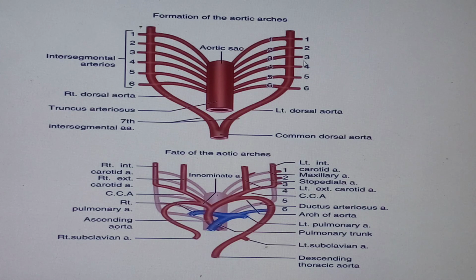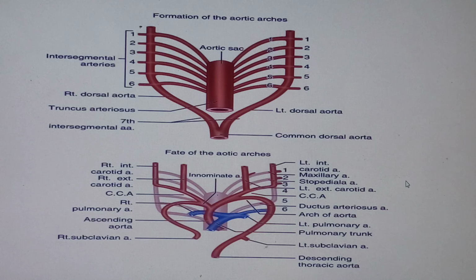Now my friends, we have some of the segments in the neck region, so they will become cervical intersegmental. We have the thoracic, and we have even lumbar. I am more interested in this one over here, which I will show you. Yes, I'm more interested in the 7th, not the first 6. I'm interested in the 7th intersegmental artery. That is what I will be putting most of my energy on.